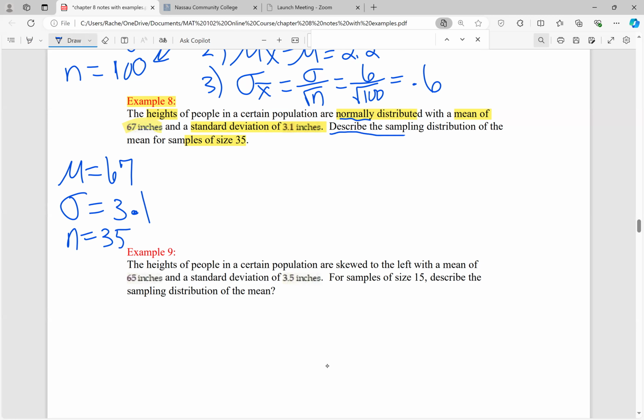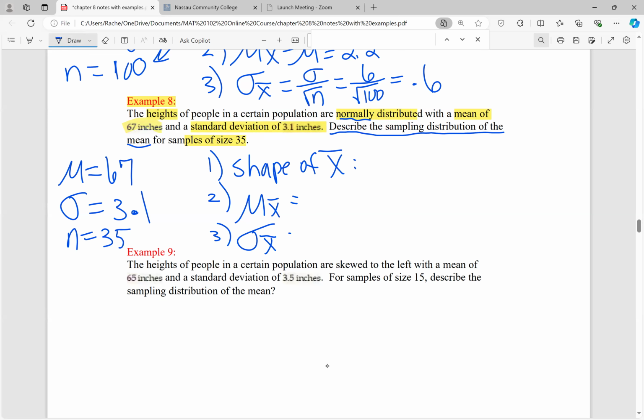So again, let's describe the sampling distribution of the mean. So I want those three things. Tell me the shape of X bar. We'll describe its shape, we'll get the mean of all the X bars, and then we'll calculate the standard error of all the X bars. So the shape of X bar is going to be normal, because we're sampling from a normal distribution. We don't even have to look at sample size, right? As long as you're sampling from a normal distribution, regardless of sample size, X bar is going to be normal.